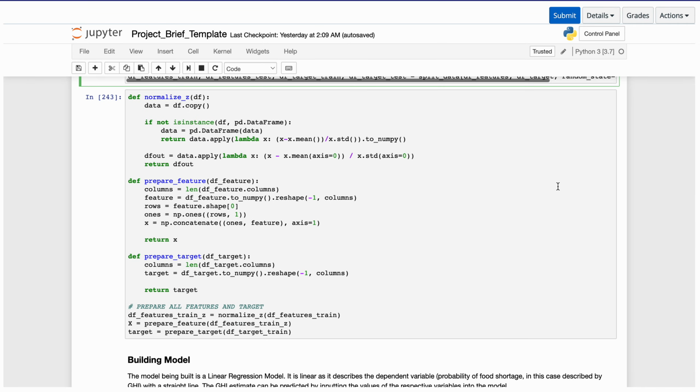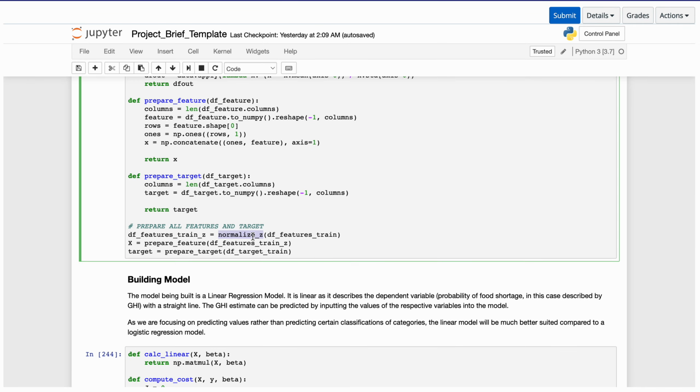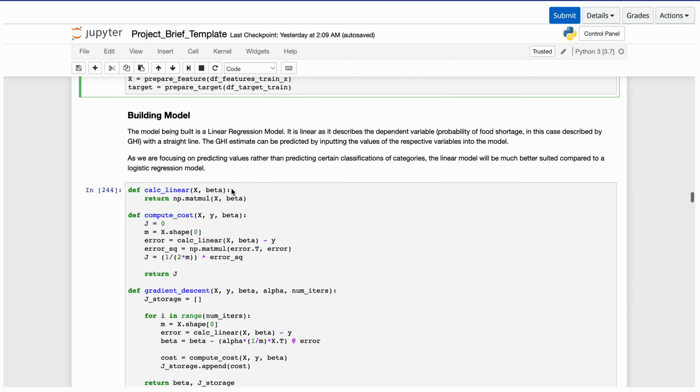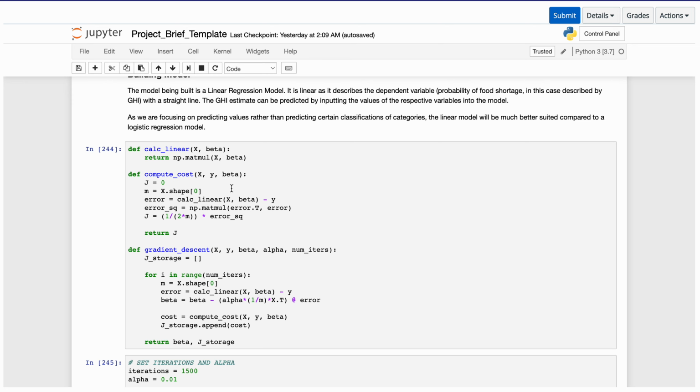Then we are going to prepare our features by first normalizing them, then preparing them using this function right here. Then we are going to prepare our target as well. Then we're going to build our model. Our model is a linear regression one, as it describes the dependent variable, in this case the probability of food shortage, which is represented by GHI.